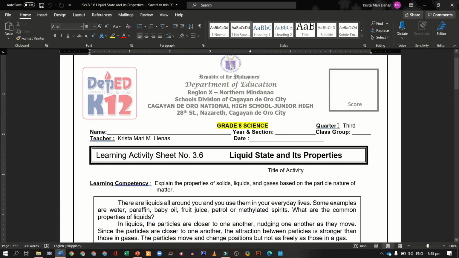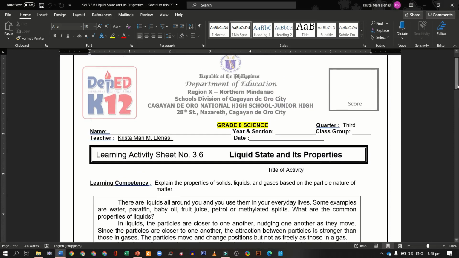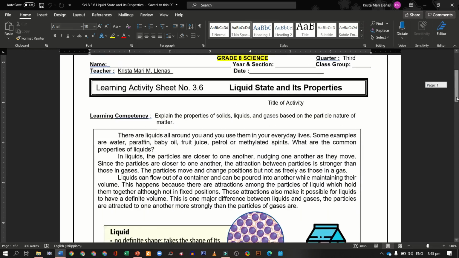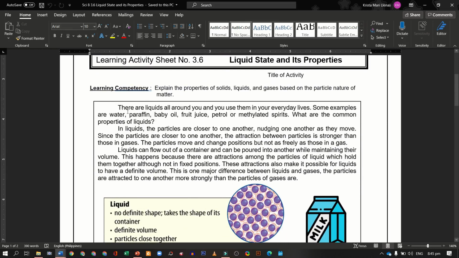Next, we have 3.6. So this part here, we will study the three states of matter per activity sheet. So we have here 3.6, the liquid state and its properties. So there are liquids all around you and you use them in your everyday life. So even in our everyday lives we can encounter this type of matter.